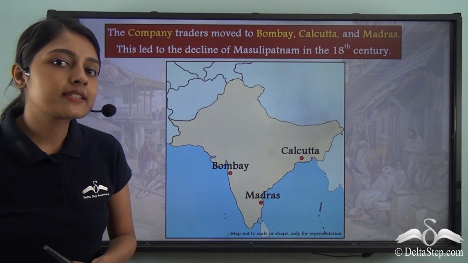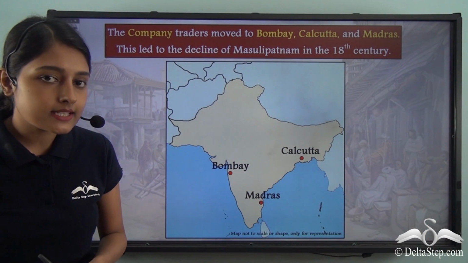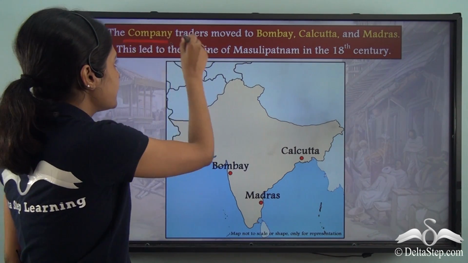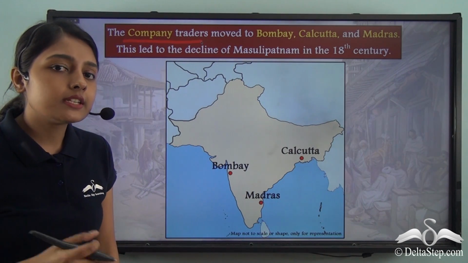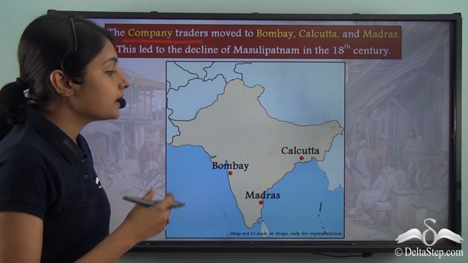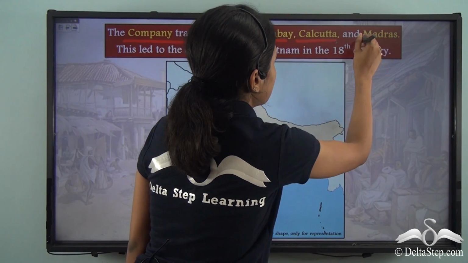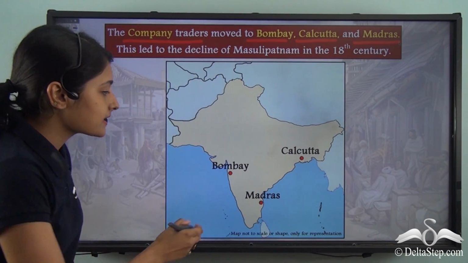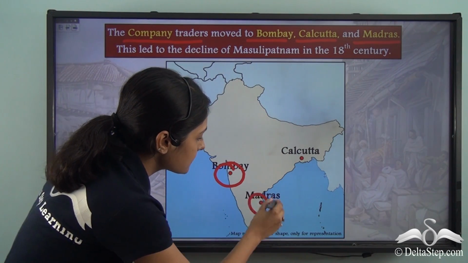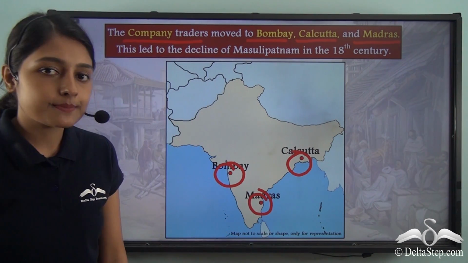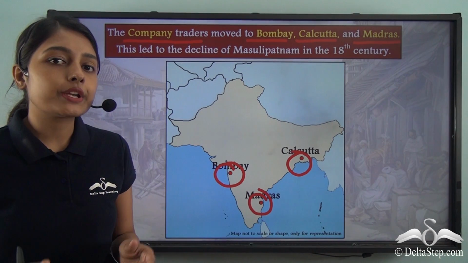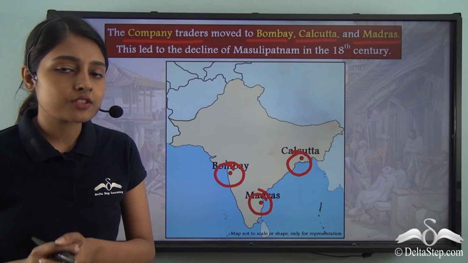The emergence of these new cities now necessitated that the company traders along with the native traders now move from Masulipatnam to Bombay, Calcutta and Madras, because these now became the centers of trading activities. Masulipatnam was no longer important to the merchants and traders.